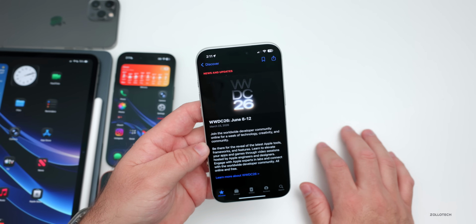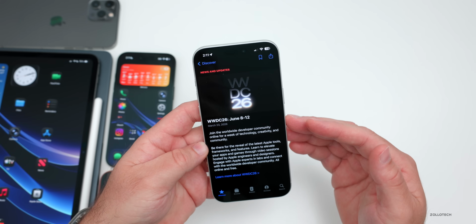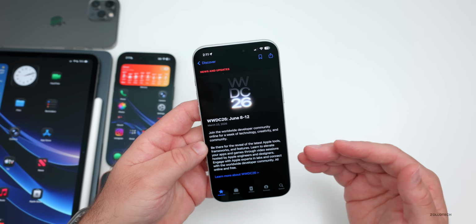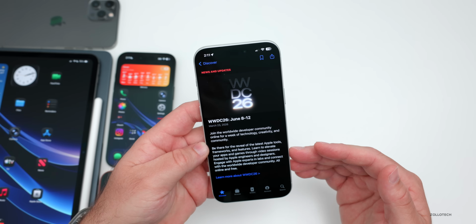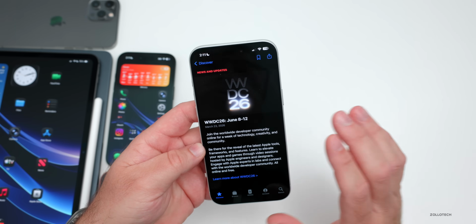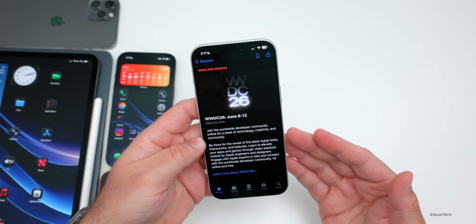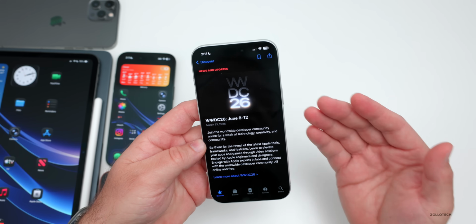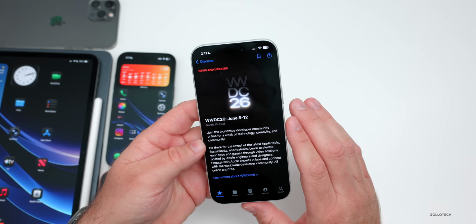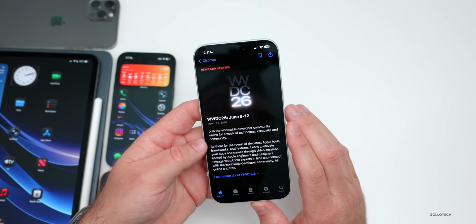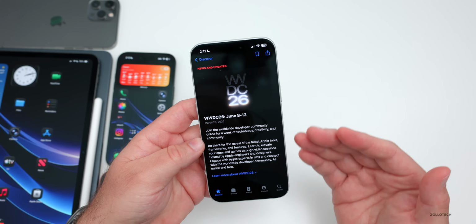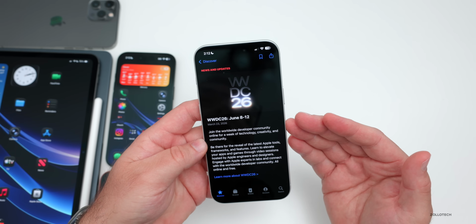So if we go into the developer app, you'll see it here, again with the dates June 8th to the 12th, and it says, be there for the reveal of the latest Apple tools, frameworks, and features. So lots of things to look forward to, and media invites will also go out closer to the event date. Typically they'll send out invites for different media, and some people were asking me why they haven't gone out today, and that's why. They typically come out closer to when the event itself is.